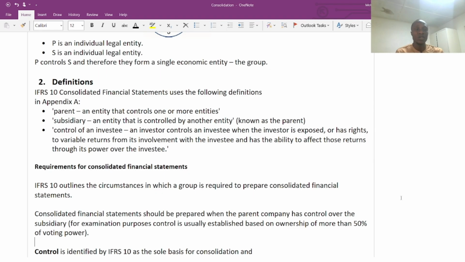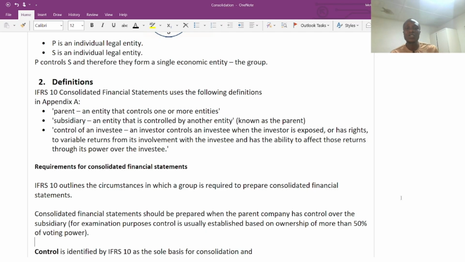Within the group structure, any company that has the controllability factor, that can make a strategic business decision or that can benefit from any variable consideration, we can say that particular company is the parent company, whether it owns more than 50% or less than that. But we are going to look at additional factors that will be considered before we decide whether company A is the parent or whether company B is the parent.